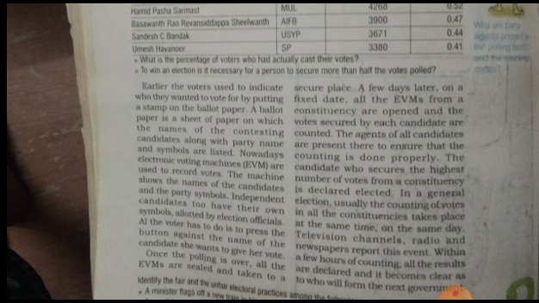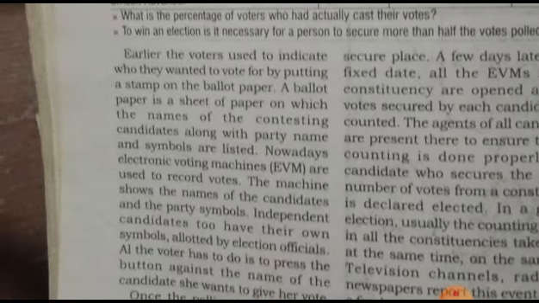So a ballot paper is a sheet of paper on which the names of the contesting candidates, along with the party names and symbols, are listed. Nowadays electronic voting machines, EVM in short, are used to record votes. The machine shows the name of the candidate and party symbol. Independent candidates have their own symbols, allotted by the Election Commission.